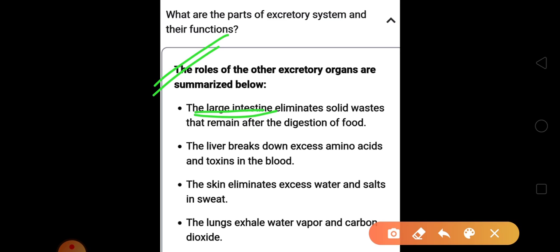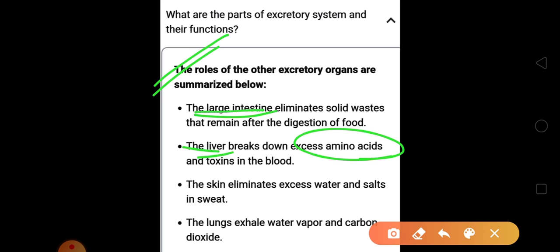Then the second important thing: the liver breaks down excess amino acids and toxins in the blood. First the large intestine, now comes the liver. Don't get confused over here. The proteins which are present will be broken down.